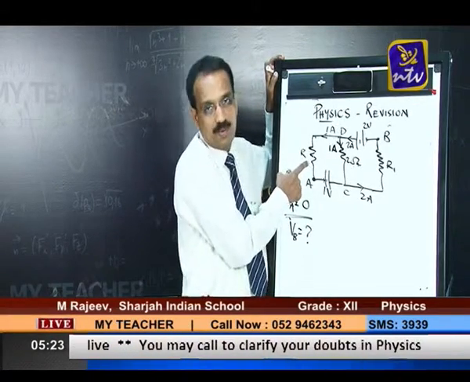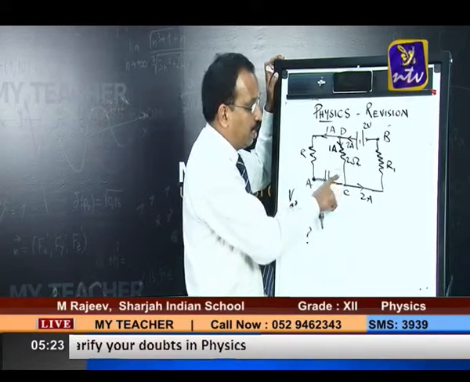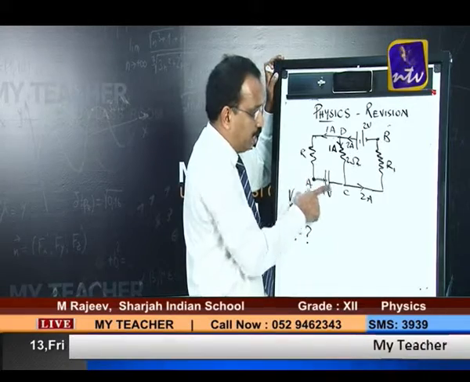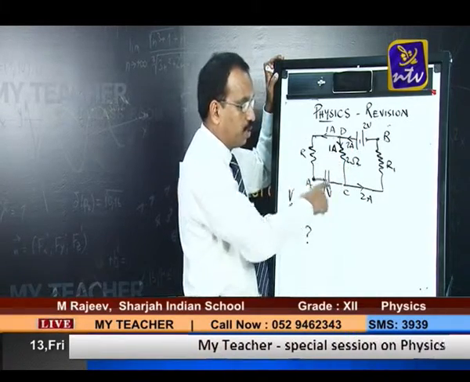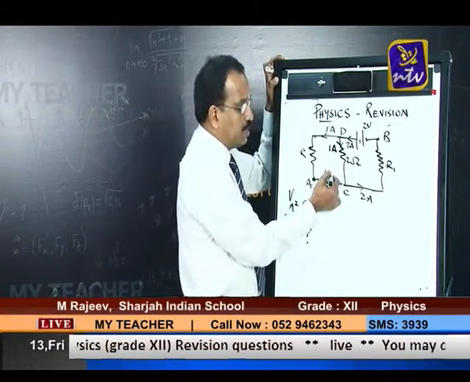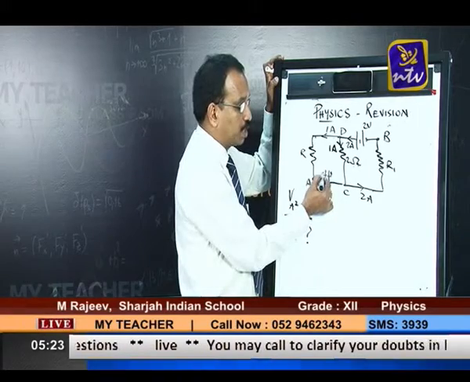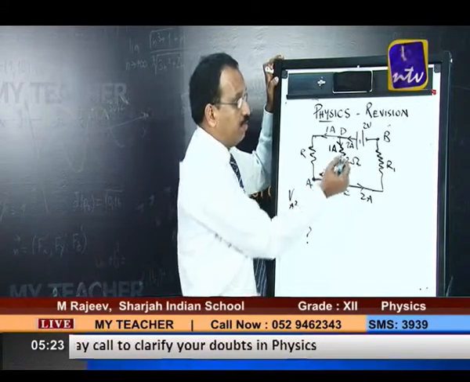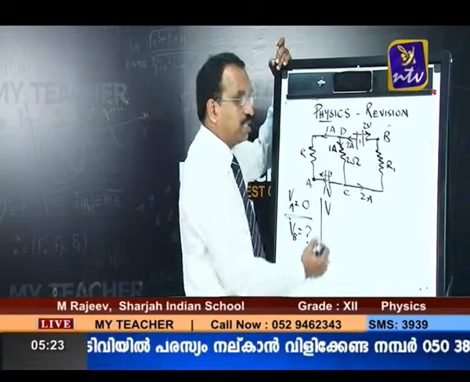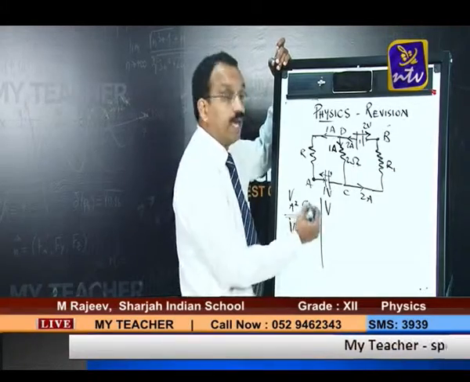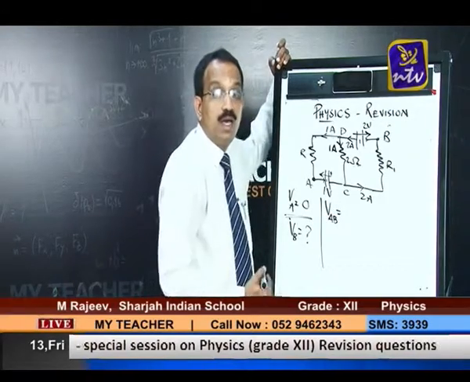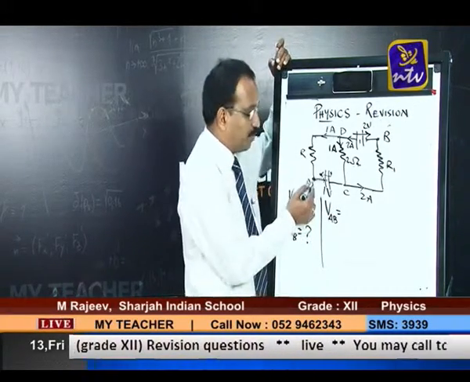Why? Because this is unknown. And this way if you go, then R1 is unknown. So a better way is A, C, D, B, like this you can go. Here all the values are known. Is the point clear? Now, this is the positive terminal and this the negative terminal, so you may draw the direction of the EMF this way, and here the direction of EMF you can draw like this. Suppose you are finding the potential difference between A and B, VAB, using Kirchhoff's rules. You start from here.